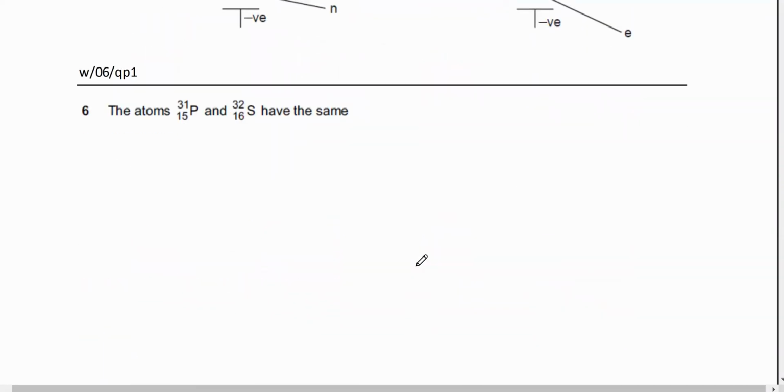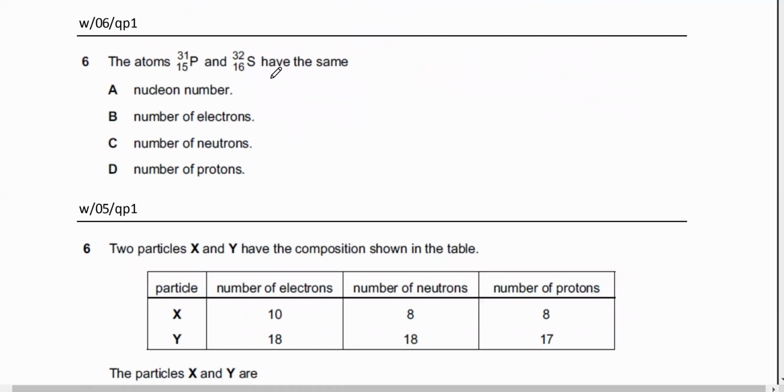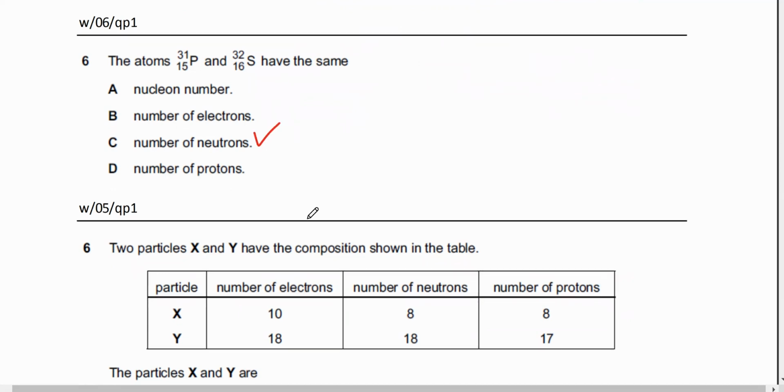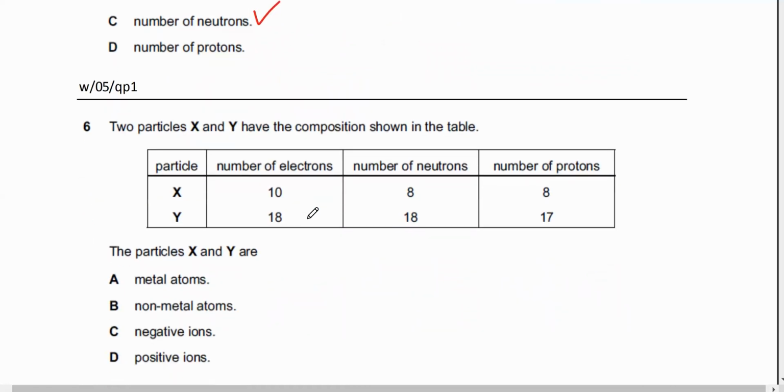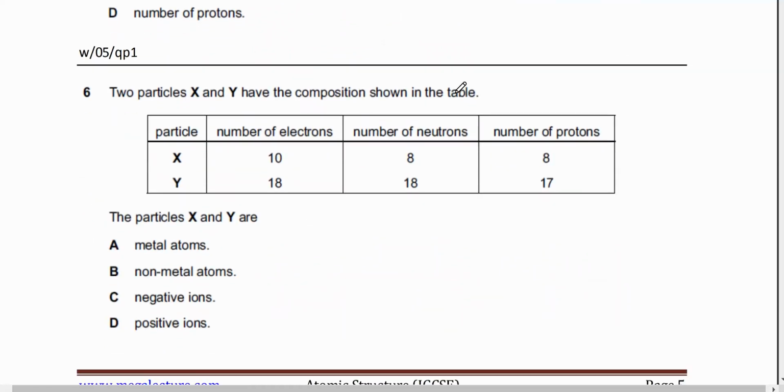Yes. So next one, they have the same again, it's the number of neutrons. It's a similar question. 31 minus 15 and 32 minus 16 is going to give you the same value, which is 16. So now you've got two particles X and Y, and they have the composition shown in the table. So particles X and Y, what are they? Are they metal atoms? So how do you figure out whether they are metal atoms or not? You look at the protons and you look at the position in the periodic table. So you have one is 8 and the other one is 17. Remember, elements are identified according to their number of protons.